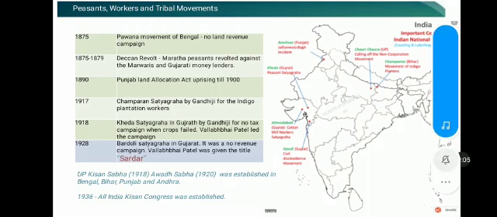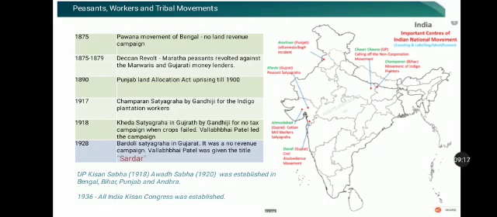The peasants who were forced to grow the indigo plantations in Champaran district, which is in Bihar, were excessively oppressed by the European planters. They were compelled to grow indigo for at least 3/20th of their land, and they had to sell this indigo at fixed prices to these planters. The peasants saw no profit.